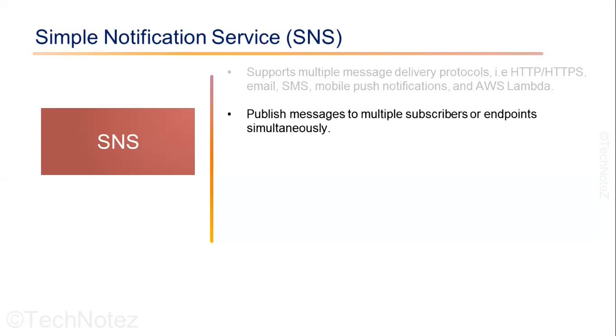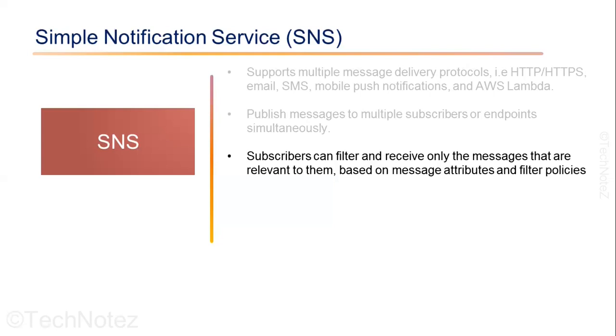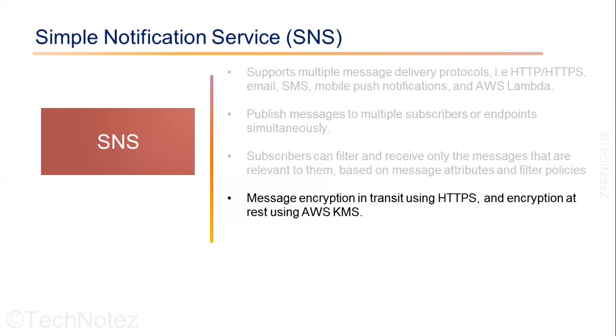SNS allows you to publish the message to multiple subscribers or endpoints simultaneously using either a topic-based or direct publish model. SNS provides message filtering capabilities that allow the subscriber to receive only the messages that are relevant to them based on message attributes and filter policies. SNS supports message encryption in transit using HTTPS and message encryption at rest using AWS KMS. SNS can be integrated with other AWS services such as AWS Lambda, CloudFormation, CloudTrail, and CloudWatch to provide seamless messaging capabilities across the AWS environment.